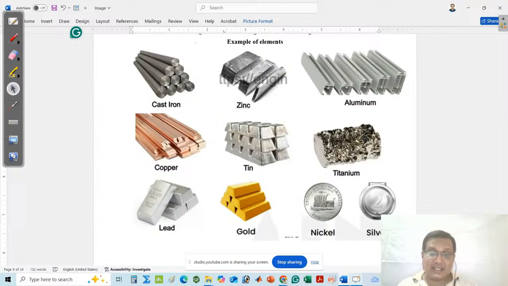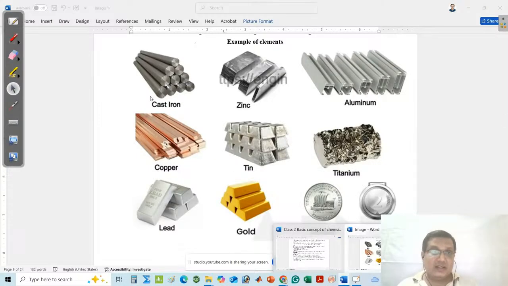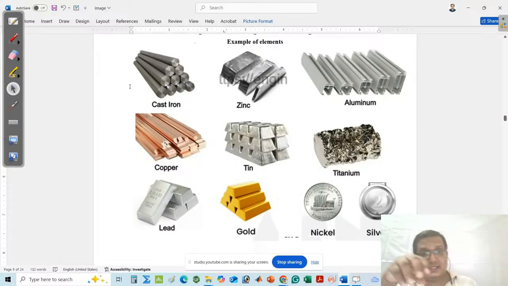Here you can say the main point: when we pass electricity through cast iron or any metal, the metal is able to conduct electricity. Another thing, when you heat one end of the iron, then heat will transfer from one end to the other end.